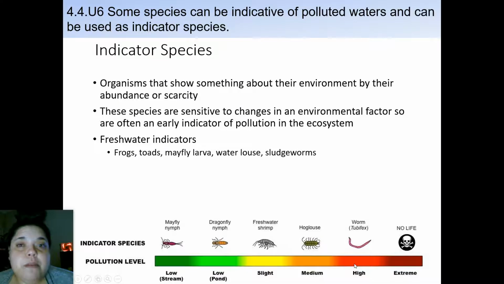That actually start to show up. So remember, it's about the minimization or the abundance. So you might not just see them all die off, but you might see some species that are abundant and the other ones are not, based on the pollution level. And then, of course, if you're in extreme, well, nothing lives.